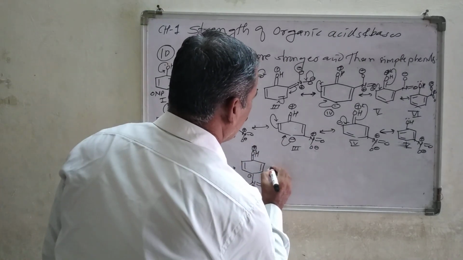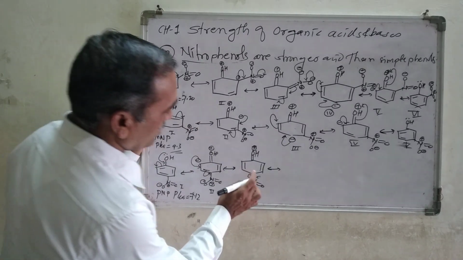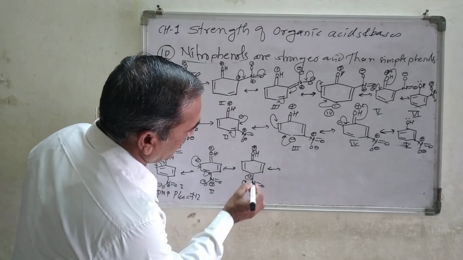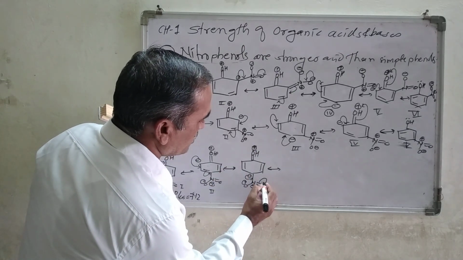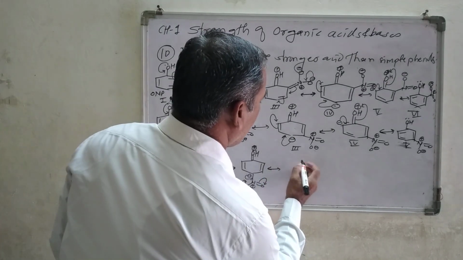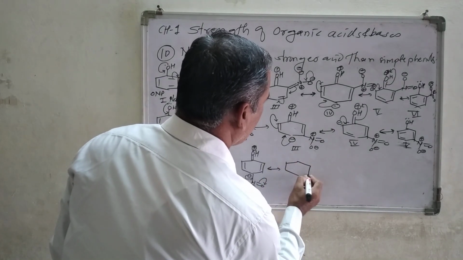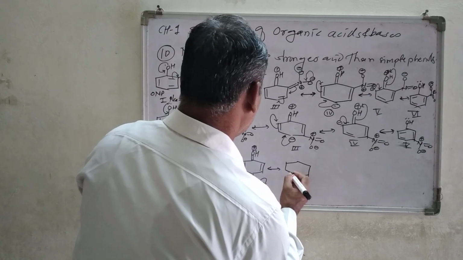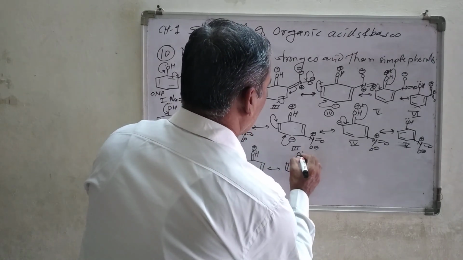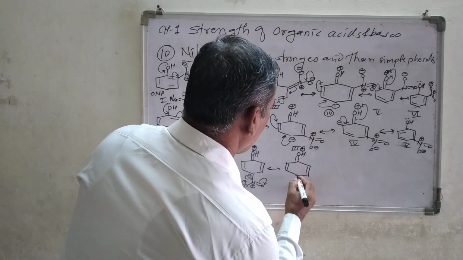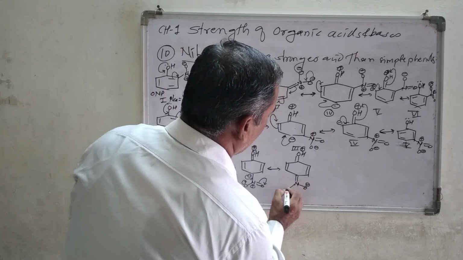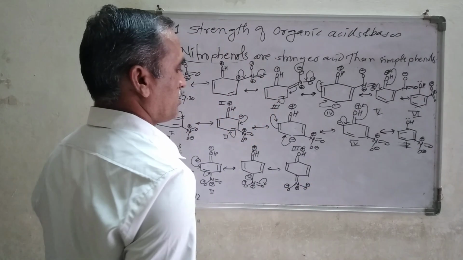Now look at the next structure. Now this negative charge forms the double bond between carbon and this nitrogen atom, and this forms a negative charge on the oxygen atom, and we are going to get the next structure, which will be this one. The other things you can draw as they are: double bond, OH, positive charge here. So what are the changes I made here? A double bond is formed, nitrogen O minus, and here is O minus, with the positive charge as it is.